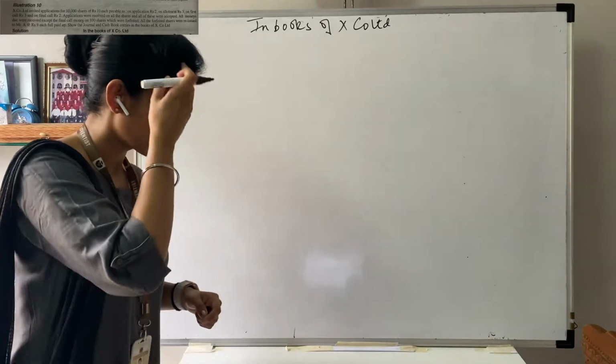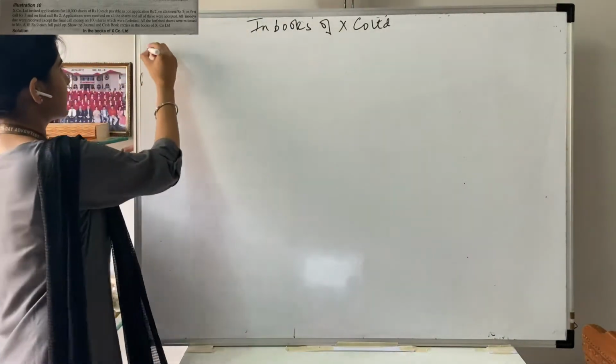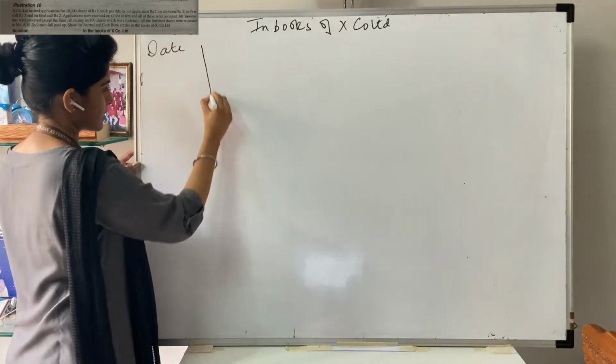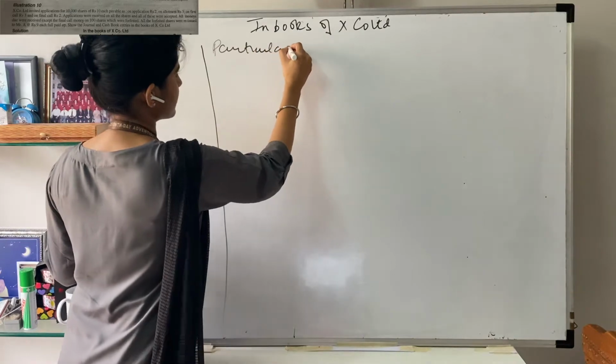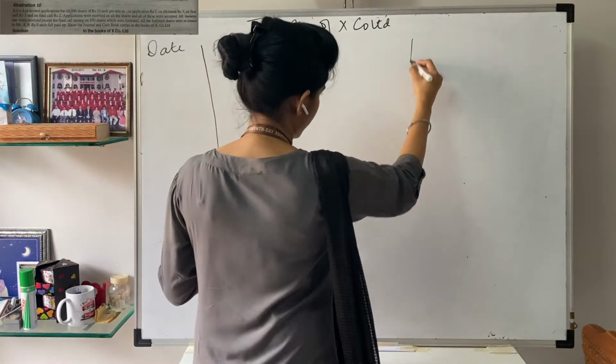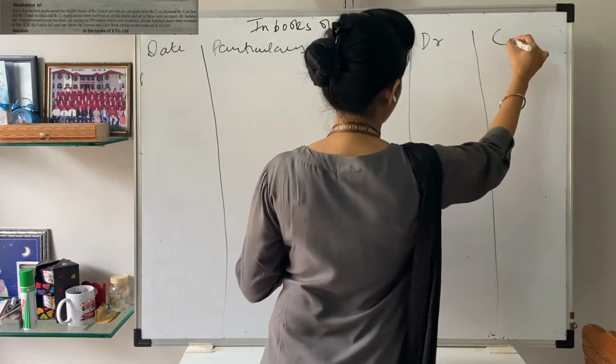Coming to this, we have five columns. Date. Next is your particulars. Next is your LF, I am not putting that column. Next is your debit and next is your credit part.